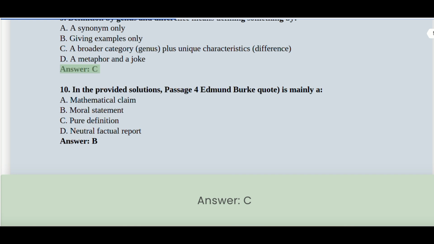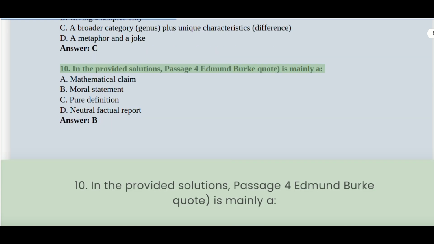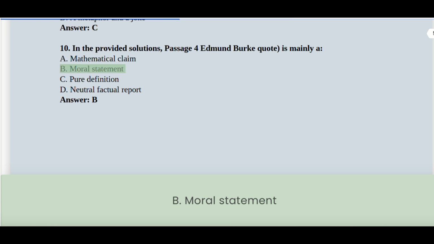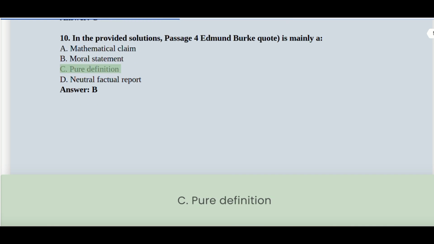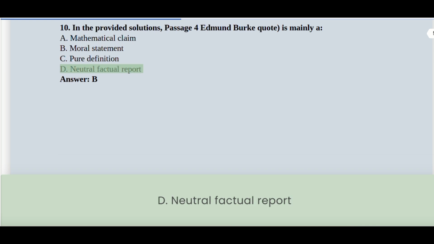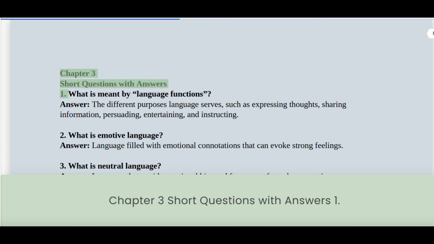Answer C. 10. In the provided solutions, passage 4, Edmund Burke quote is mainly: A. Mathematical claim. B. Moral statement. C. Pure definition. D. Neutral factual report. Answer B. Chapter 3, Short questions with answers. 1.